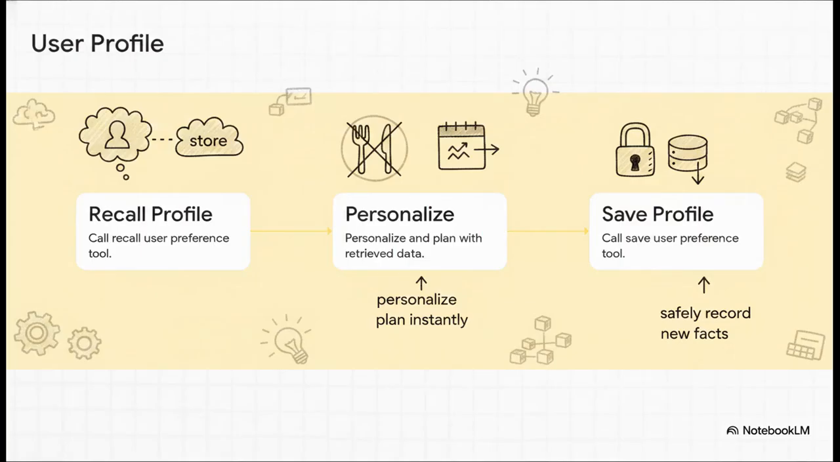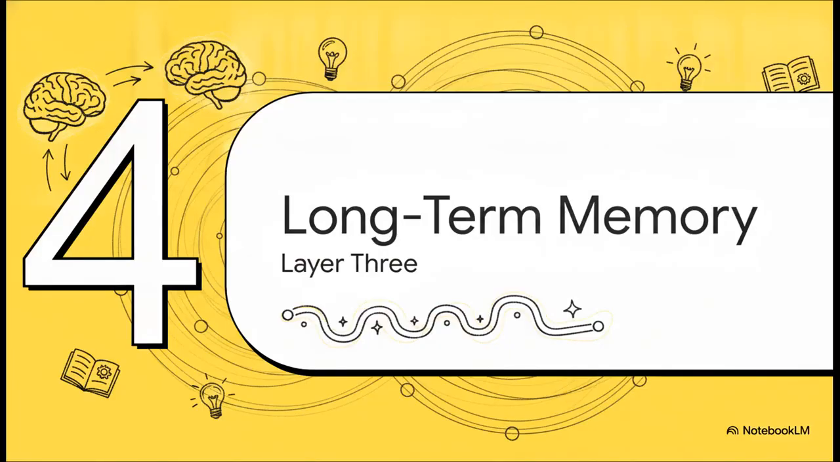But true persistence is also about remembering things across entirely different chats on entirely different days. To do this, the agent maintains personal facts using a small user profile store. When you start a brand new chat, the agent uses a tool to recall this profile. For example, it remembers you mentioned you were a vegetarian in a chat last week. It uses that exact data to personalize your current plan instantly. And then, before it finishes, it uses a save tool to safely record any new facts it might have learned about you today.